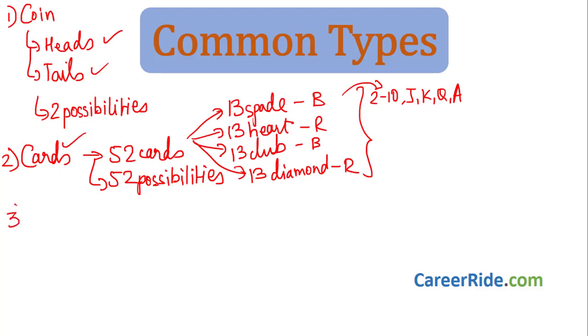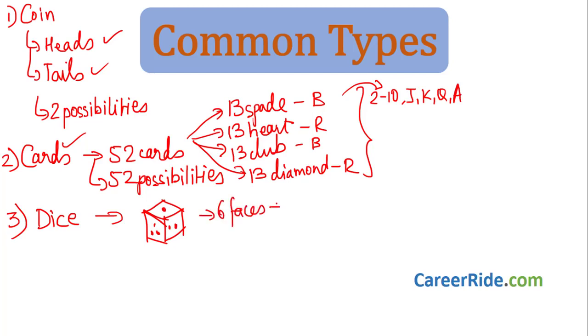The third common type is a dice, which we roll while playing board games. A dice is nothing but a cube and it has 6 faces, and each of them has a unique number from 1 to 6, that is 1, 2, 3, 4, 5 and 6.